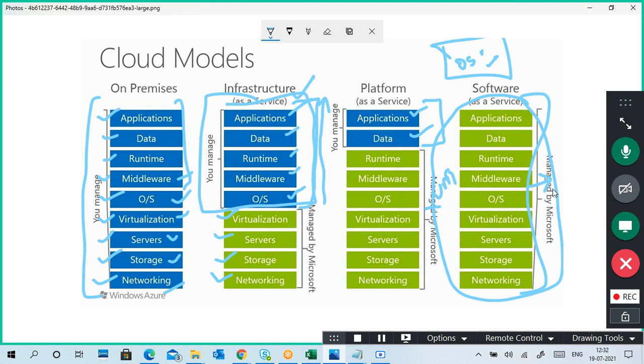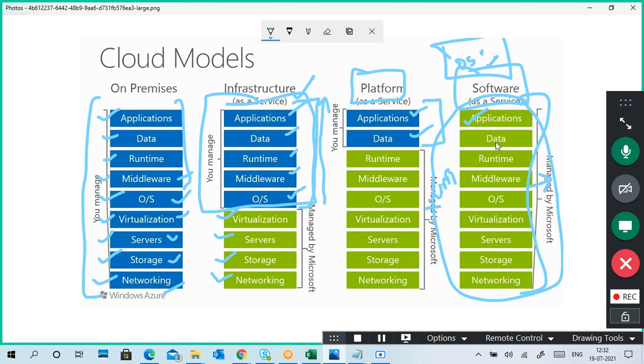There is a small confusion always between platform as a service and software as a service. Here we are accessing an application and we use the application, that's it.